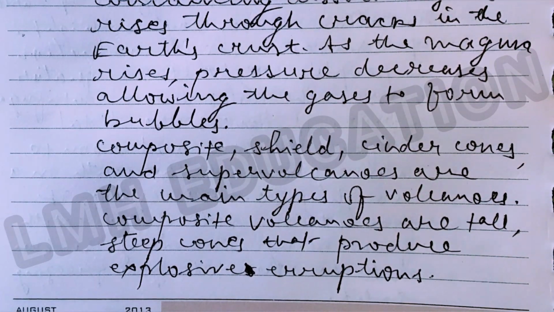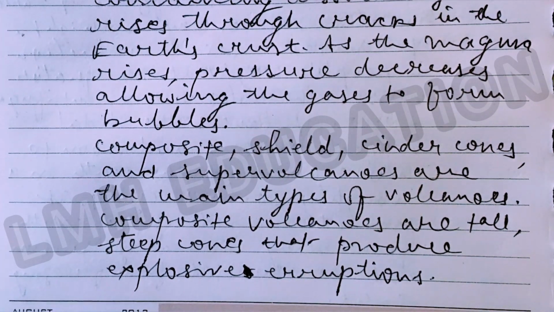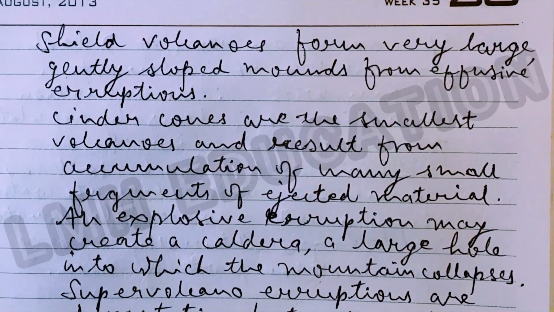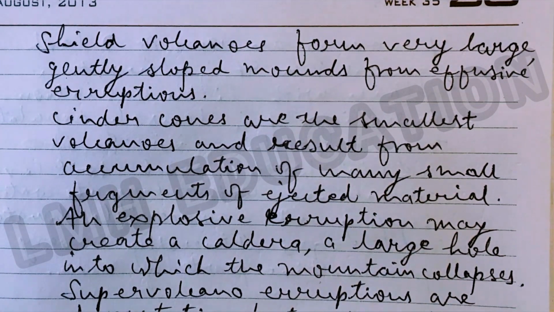Composite volcanoes are tall, steep cones that produce explosive eruptions. Shield volcanoes form very large, gently sloped mounds from effusive eruptions. Cinder cones are the smallest volcanoes and result from accumulation of many small fragments of ejected material.